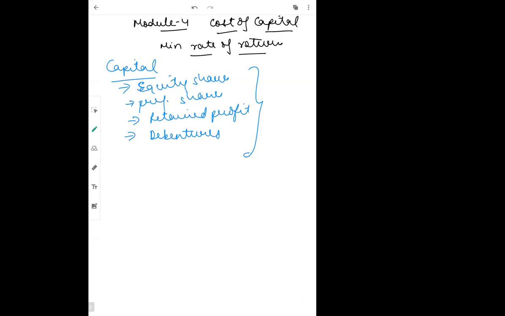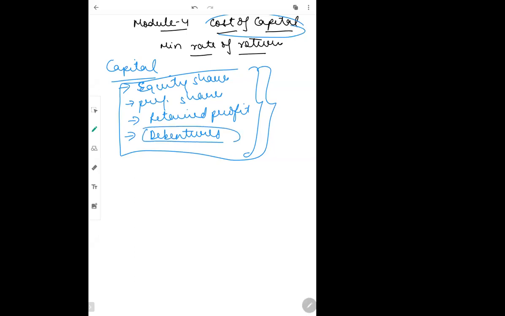Now, when I'm talking about cost of capital, I have to find out the minimum rate of return which I should earn on these four things. On my equity shares, how much I should earn; on my preference shares, how much; on retained earnings, how much; and on debentures, how much minimum rate of return I should have. So this was a theoretical concept. Now, starting off, we'll do the first calculation, the cost of debentures.